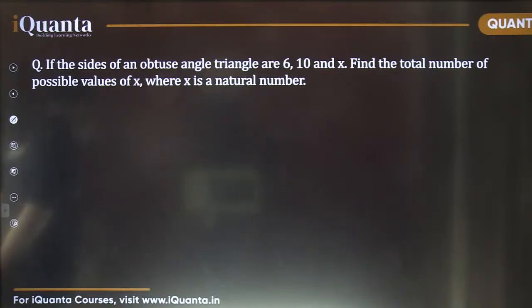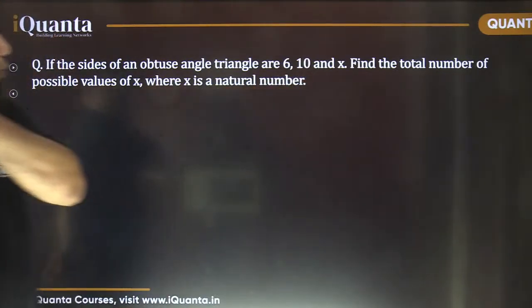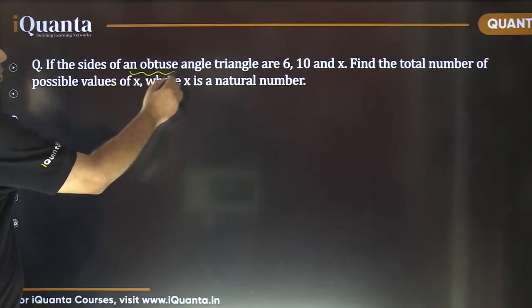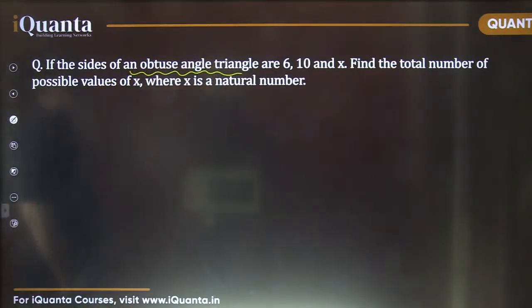And these are the variety of questions which I was telling you that they have appeared in CAT repeatedly. The three sides are given to us: 6, 10 and x. Certainly you can find the different values for x. The question is, find the total number of possible values of x, where x is a natural number, such that the triangle becomes an obtuse angle triangle. This is clearly mentioned here. The triangle must be an obtuse angle triangle.